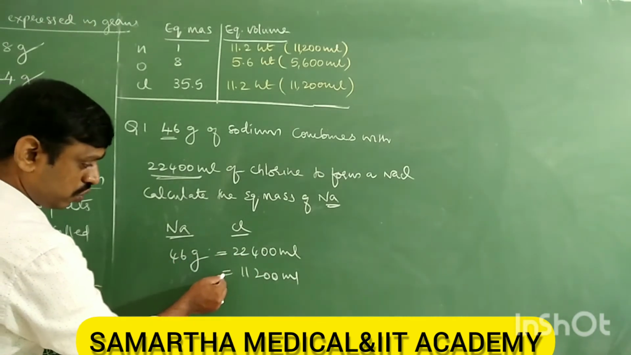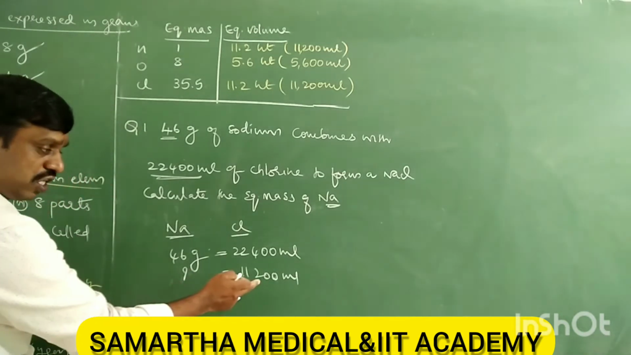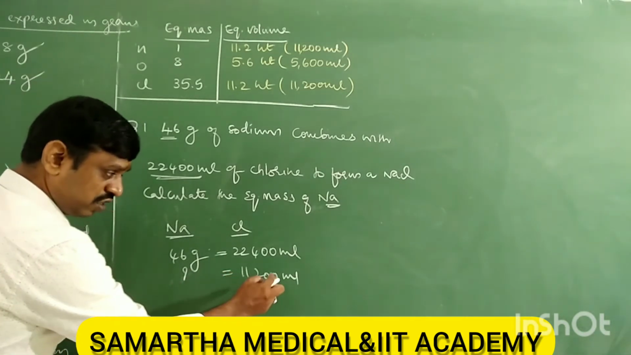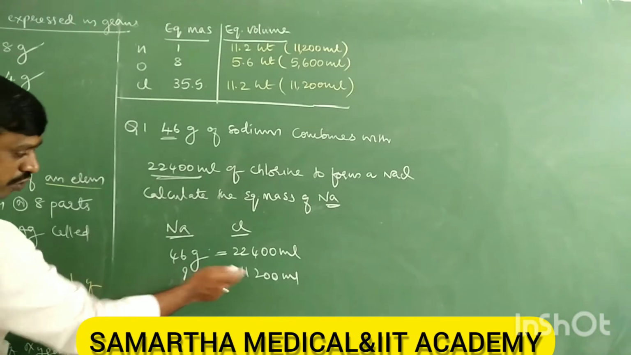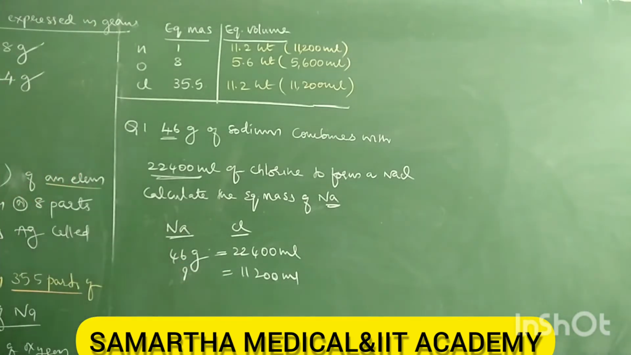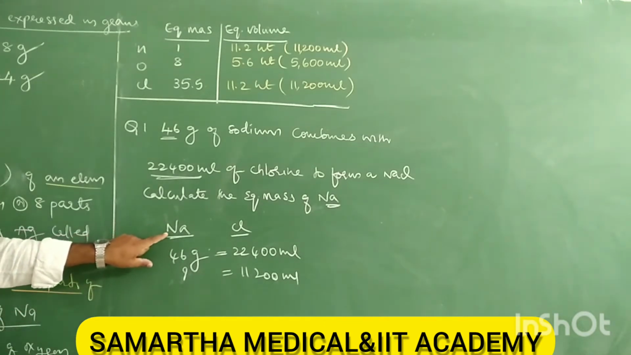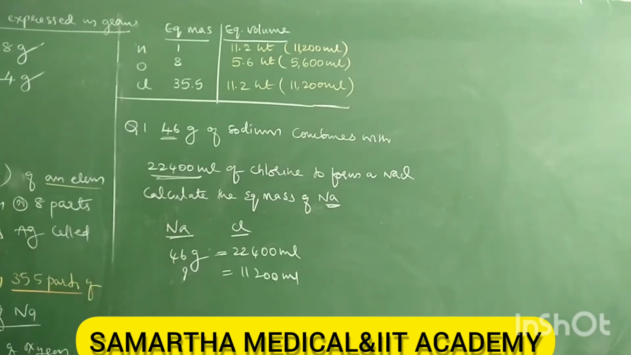Then 11,200 ml equals how much? Because 11,200 ml is the equivalent volume, and this equivalent volume must correspond to the equivalent mass. Therefore, you cross multiply and you'll get the answer. You can get 23 directly. If it is so simple, all right. If they give some unknown element, then you have to calculate. Okay, so this is the equivalent mass.